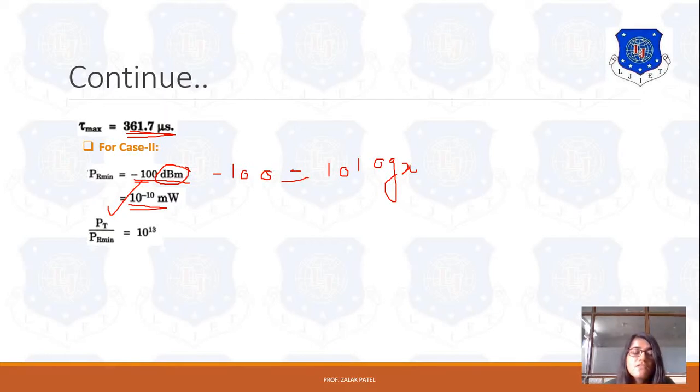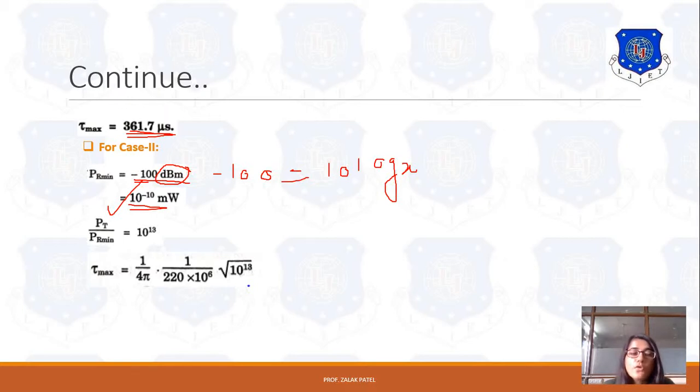Either we can convert Pr minimum into a volt level, or we can convert Pt into the millivolt level. So we convert Pt into millivolt. So it is 10 raised to 3 upon 10 raised to minus 10. That means it is equal to 10 raised to 13. Now let's put the values in the equation of tau max, that is 1 upon 4 pi f under root Pt upon Pr minimum.